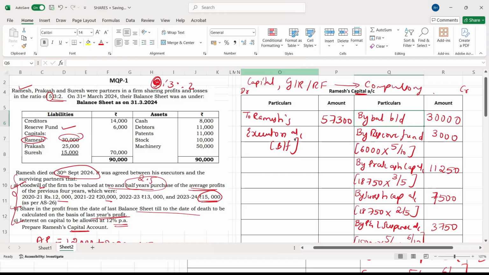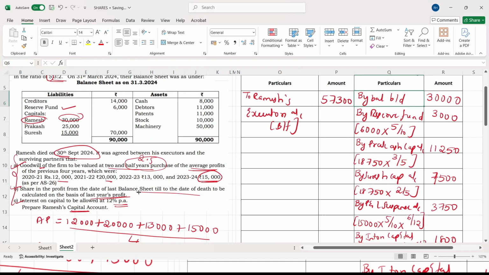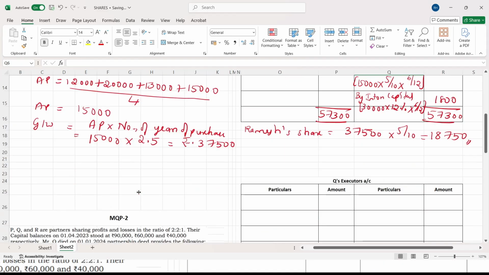Everyone clear? Any doubt? First find out the average profit, then find out the goodwill. Hope you understood model question paper 1, death of a partner problem. Now we'll move on to model question paper 2.